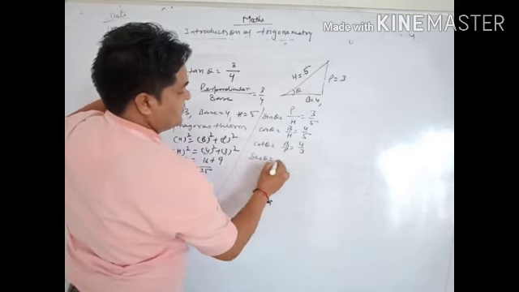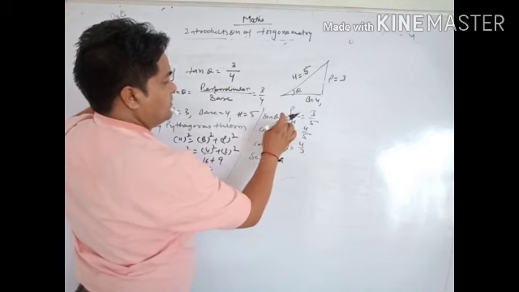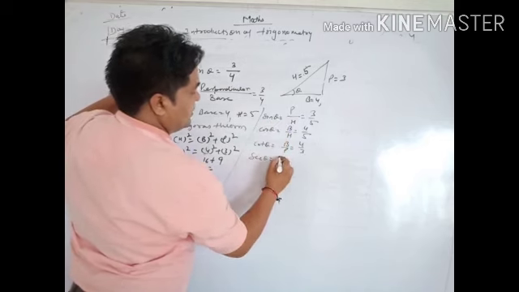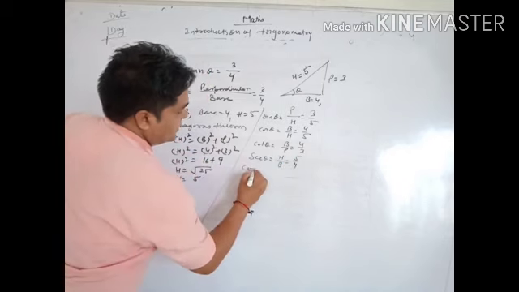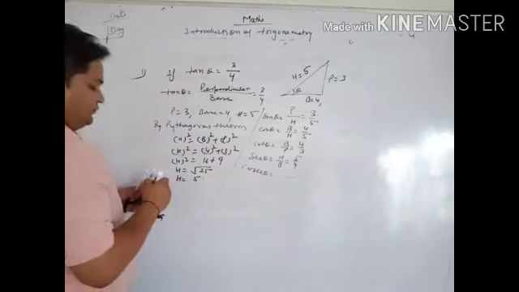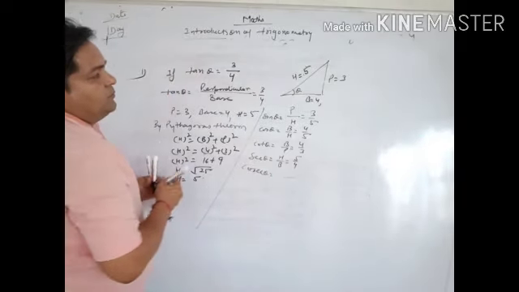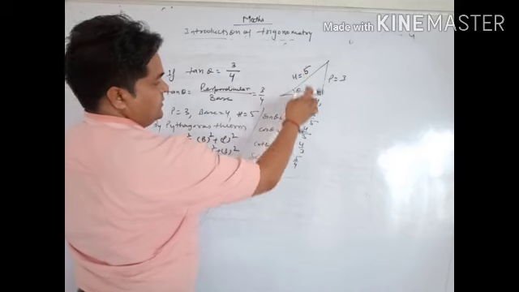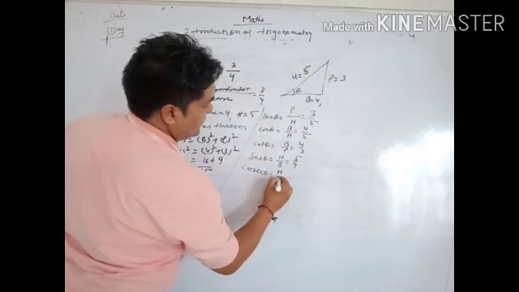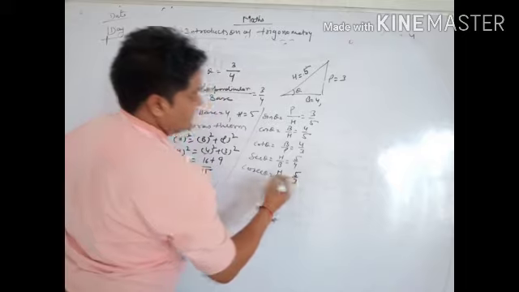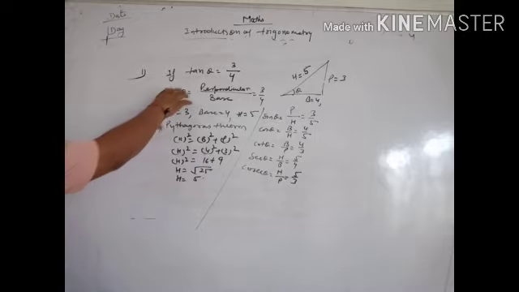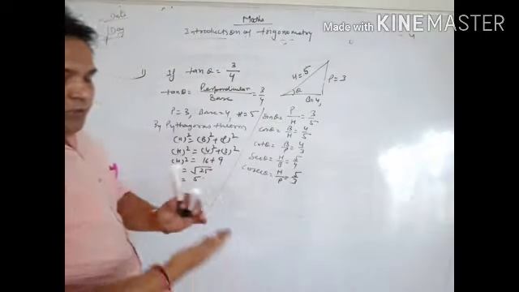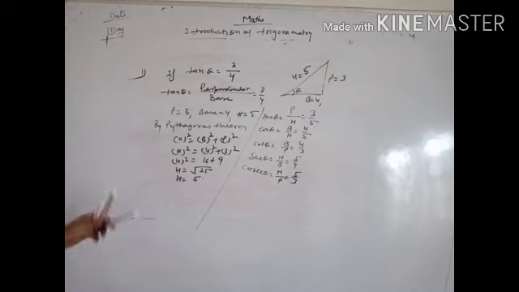Sec theta is reciprocal of cos, so h by b equal to 5 by 4. Last is cosec theta, what? Reciprocal of sine, h by p equal to 5 by 3. Clear? So now how can you find it? It is this type of question. If you have given this, we find out all the trigonometry ratios from this question.